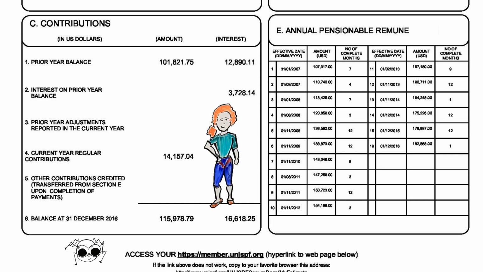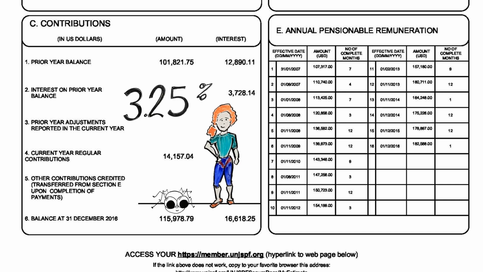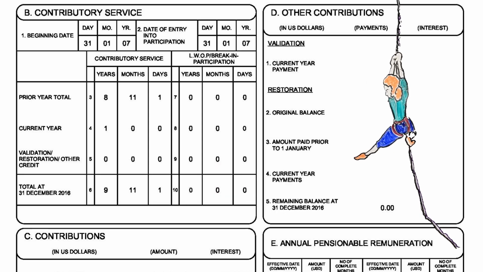C. Go to Contributions. This is the amount that you have contributed to the fund up to the end of the prior year, the 31st of December, plus the compound interest, 3.25% per year, that it's generated. This amount does not include the contributions made to the fund by your employer or employers. D. Other contributions. If you elected to validate, restore, or transfer pension rights, you can see details about those transactions in this box. See whiteboard number 9 for more information about validation and restoration.